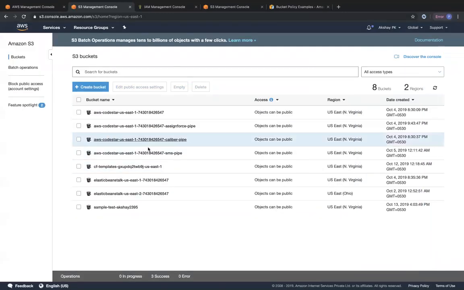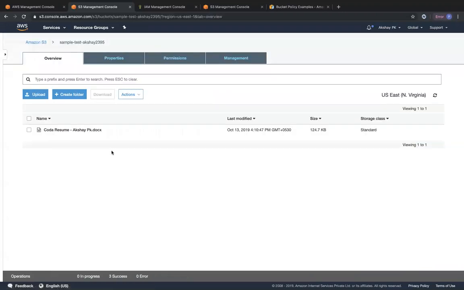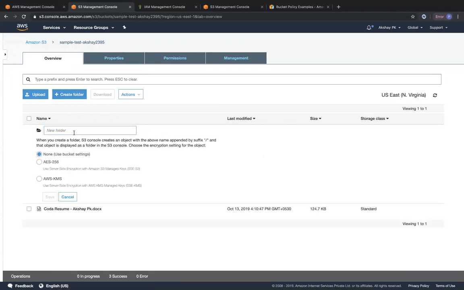Okay. So to go back within this bucket, we haven't seen how to create a folder, but we have seen how to upload an object. Creating a folder is very simple. You can just go ahead and click on create folder and give the folder a name. I can call this documents, and I can use any kind of encryption if I want to. Right now, we are not going to look at encryption. So I'm just going to click on save.